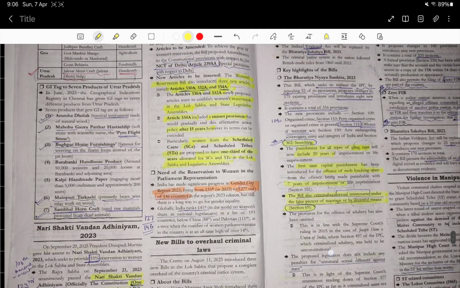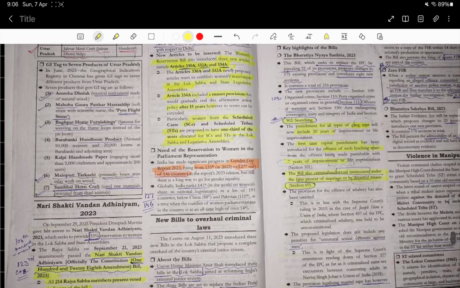The other things which are mentioned in our current affairs are also very important.